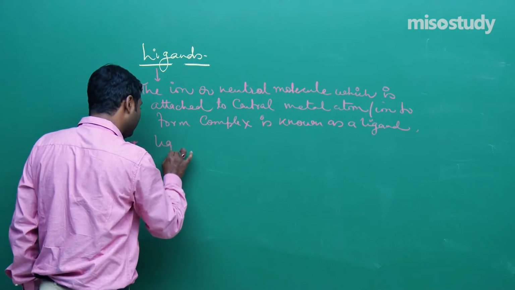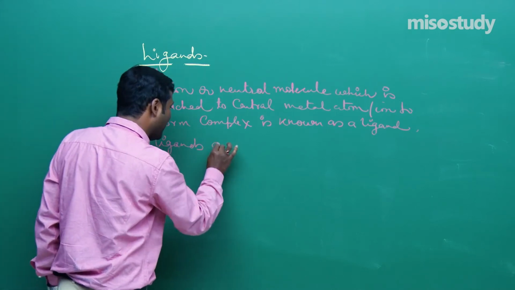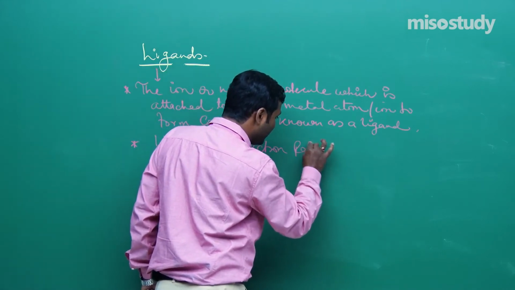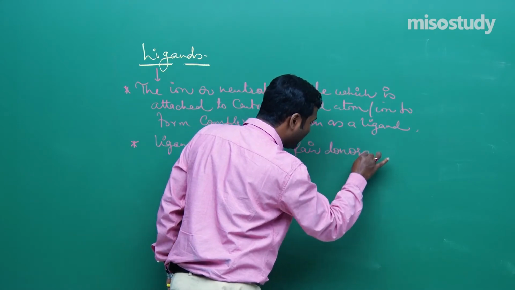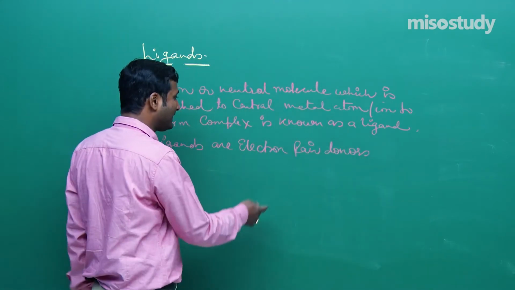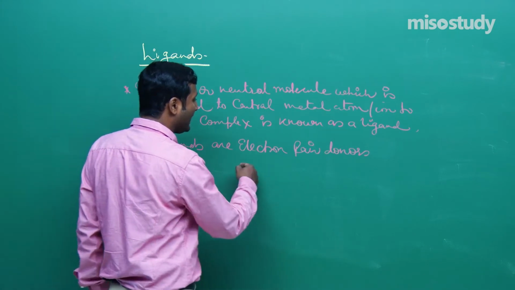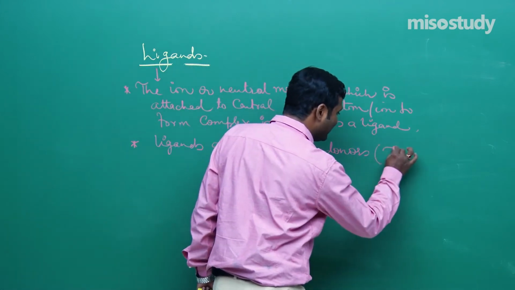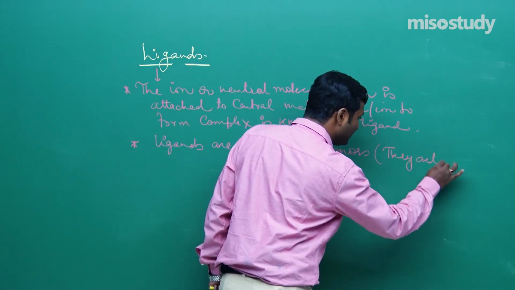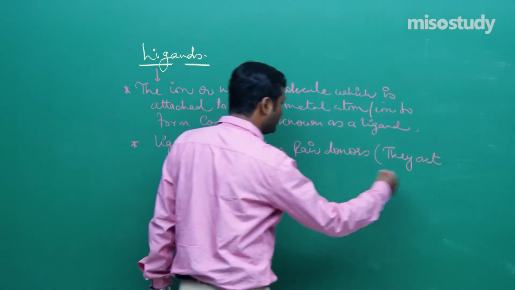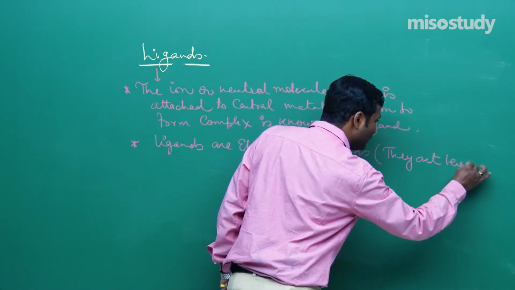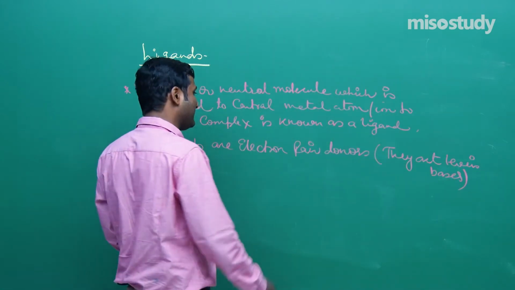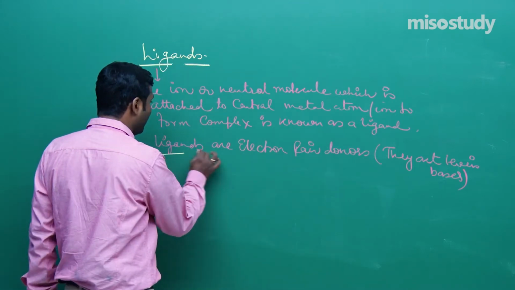Ligands are electron pair donors. That is, they have a tendency to donate an electron pair to the central metal atom. Due to this reason, they act as Lewis bases. Is it clear to you? Sometimes there are many ligands.